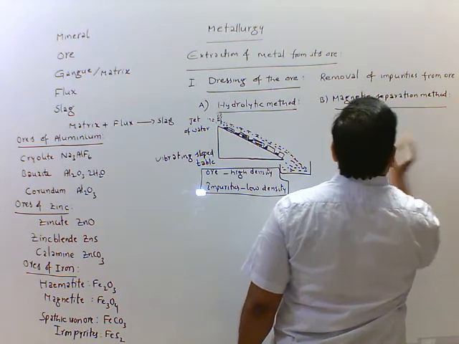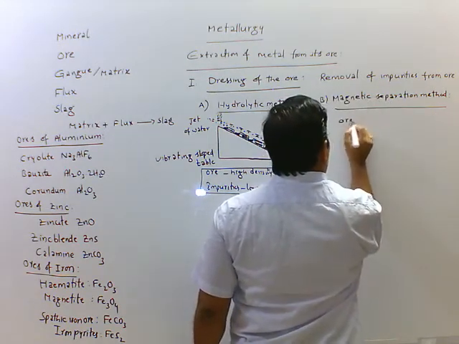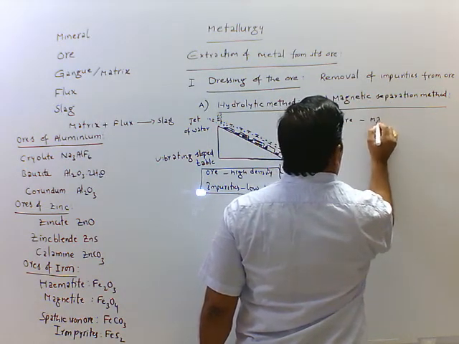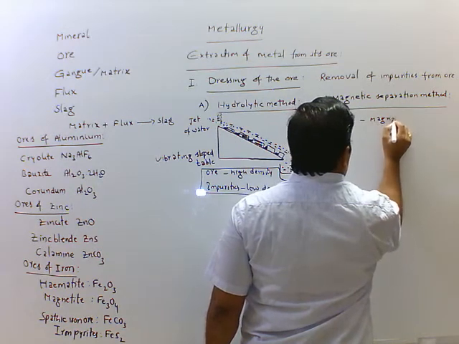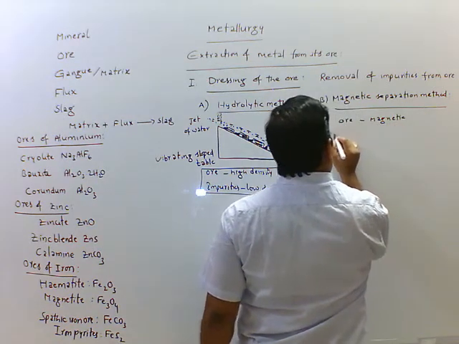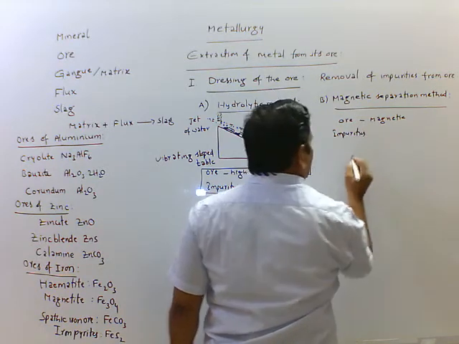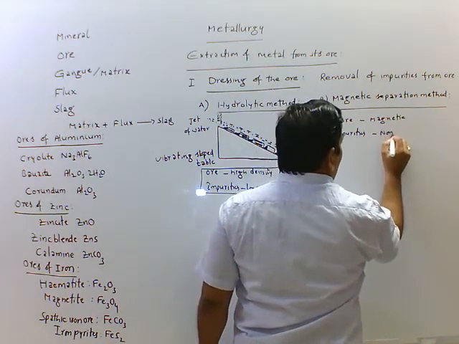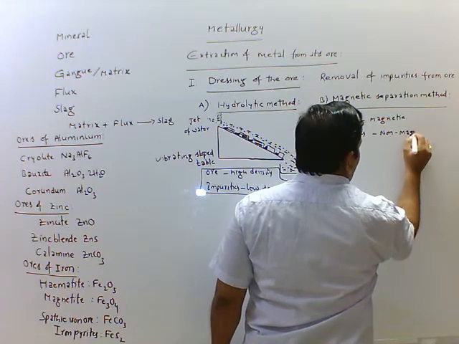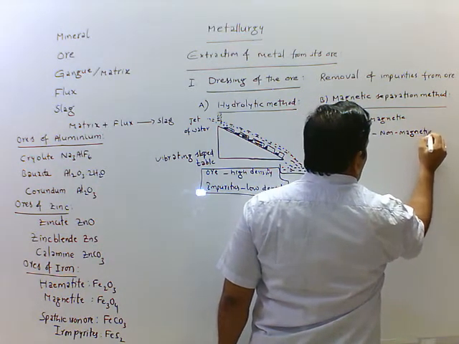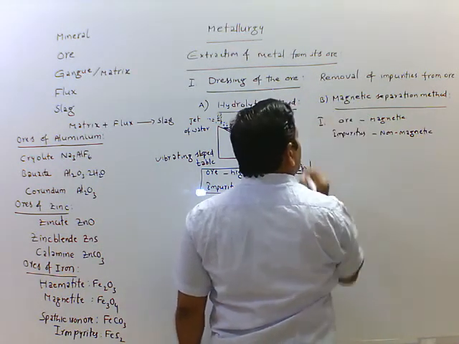Here we have two cases. One, ore is magnetic and impurities are non-magnetic.